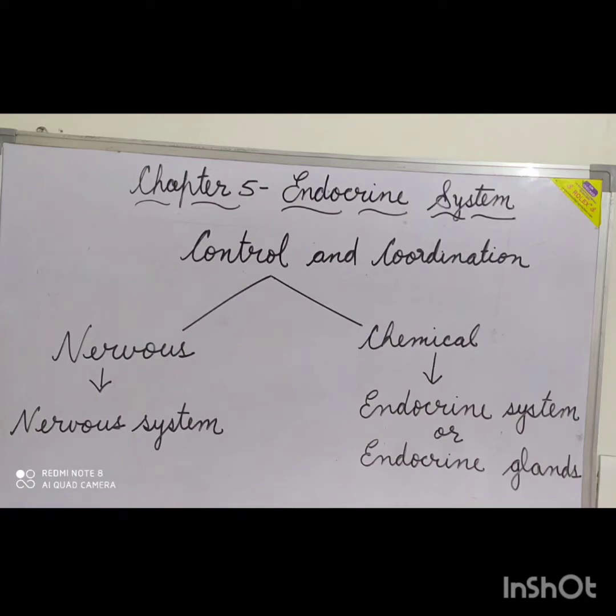Morning students. Today we will start with chapter number 5, Endocrine System. The human being's control and coordination takes place in two ways: nervous and chemical. So there are two types of control and coordination systems in our body. The nervous control and coordination is done by the nervous system, and the chemical control and coordination is done by the endocrine system or the endocrine glands.